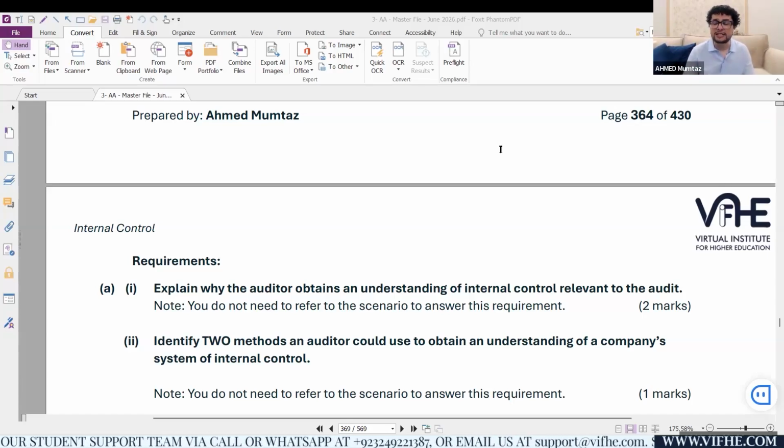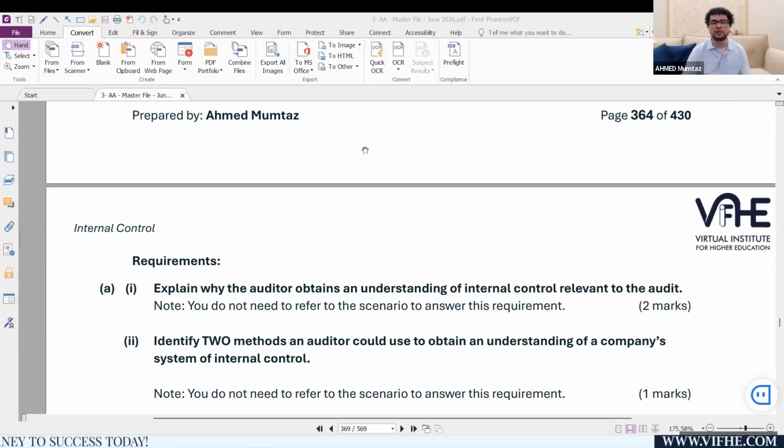I am interested in understanding the internal controls because as a result of that, I will design my procedures. I will come up with an audit strategy. I will consider how much reliance I need to place on the control system designed and implemented by the management. If the controls are superb, I can apply a lot of tests of controls and I can rely on the controls designed and implemented by the management. So please try and understand the control systems; internal controls are very important for the auditor for the sake of efficient auditing.